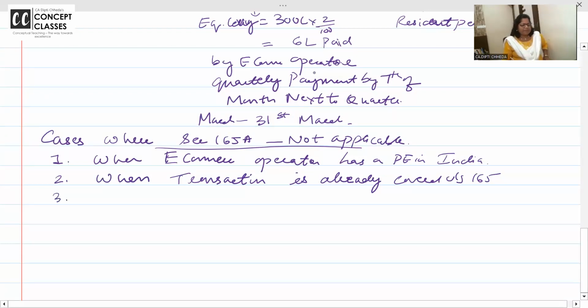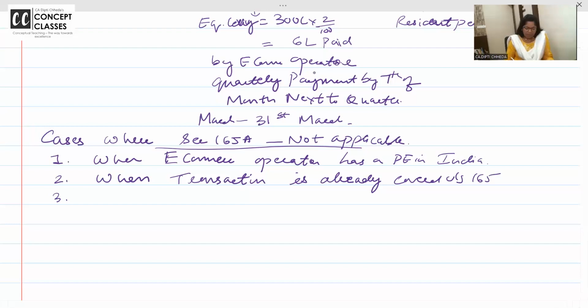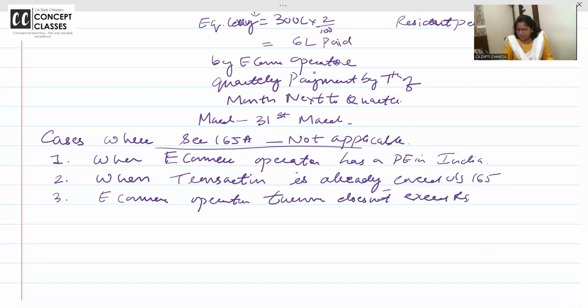And third is when the e-commerce operator's turnover does not exceed rupees 2 crore from India.